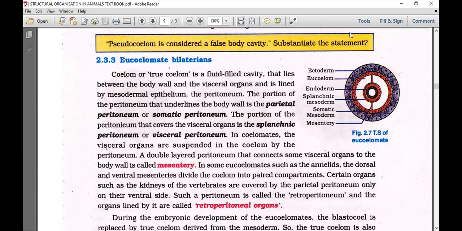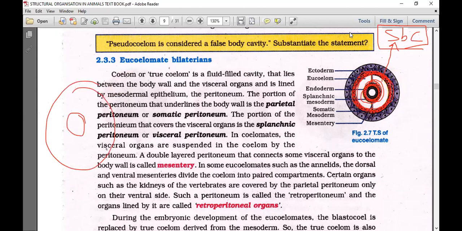You see here, this white space is the secondary body cavity. What is the evidence that it is a secondary body cavity? We have the evidence. You see, both sides are lined by mesoderm. That means it is formed in the mesoderm, and on both sides we can see the mesodermal layer. That means a cavity which is lined with mesodermal layers on both sides we can say is a true body cavity.